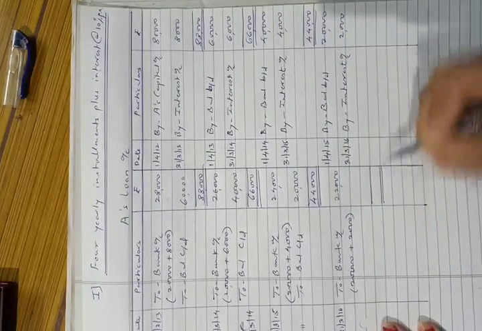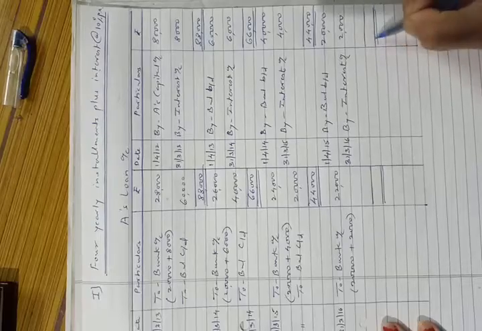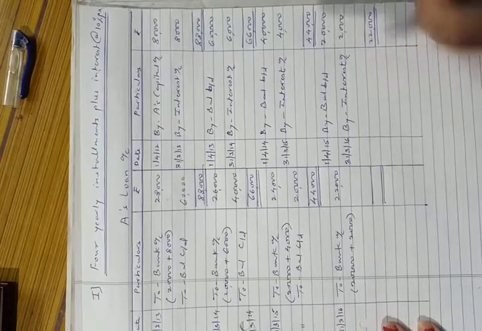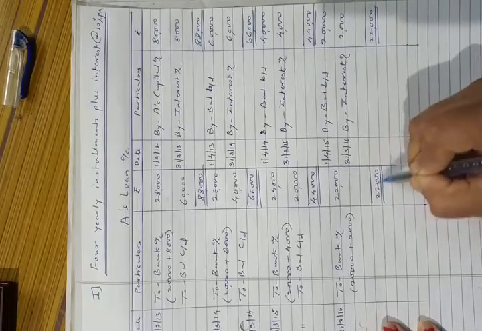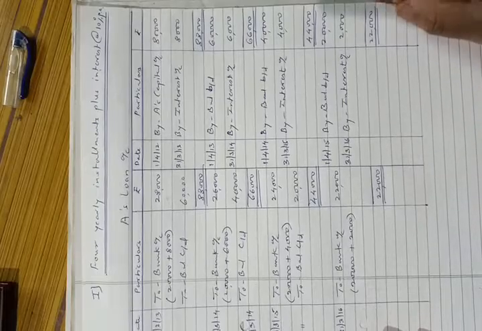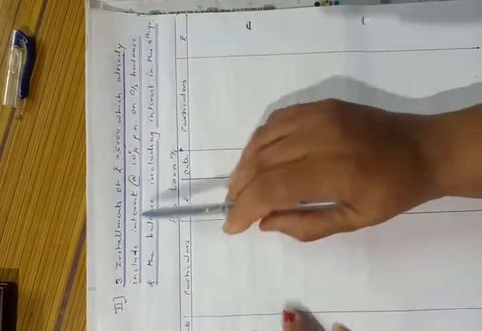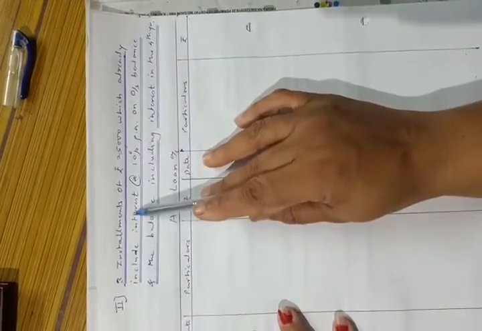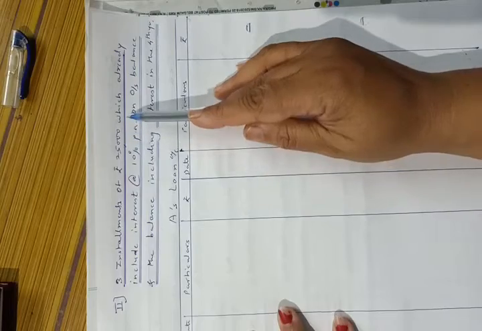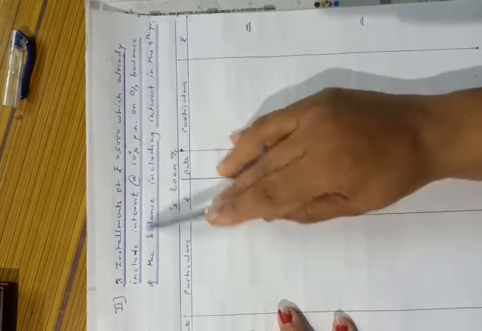And in this year credit total is 20,000, debit total is 20,000. So they have paid all the amount due to Mr. A.